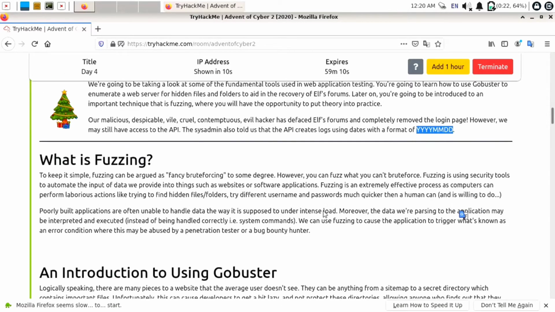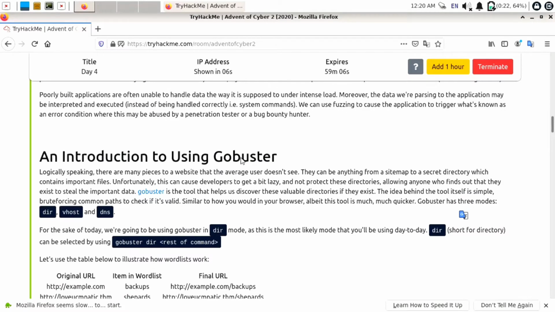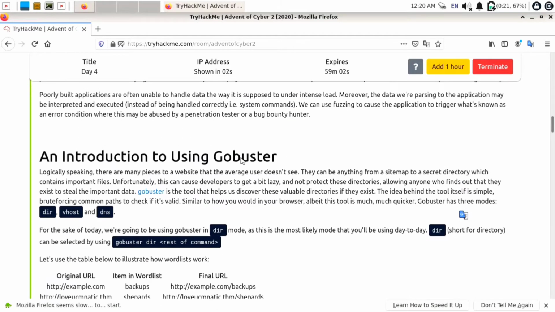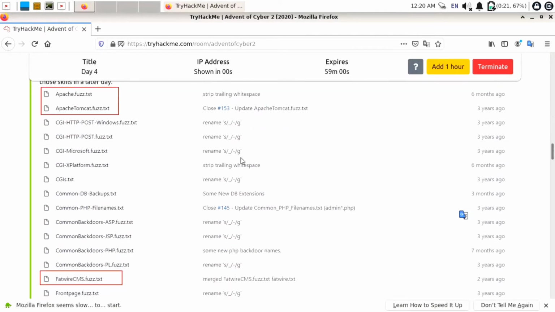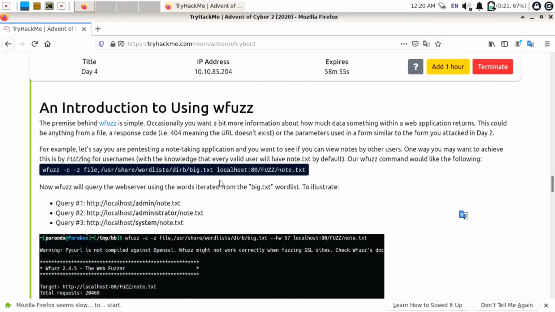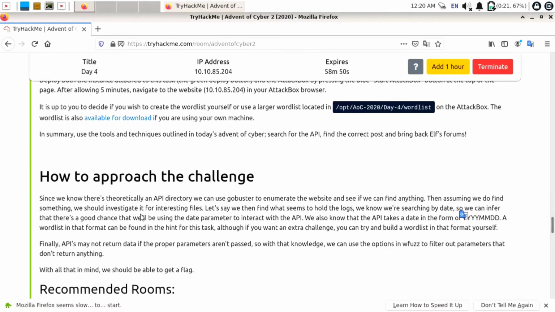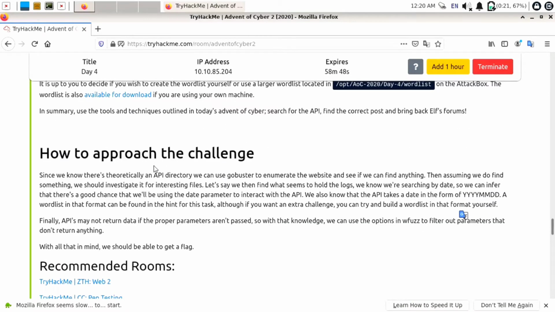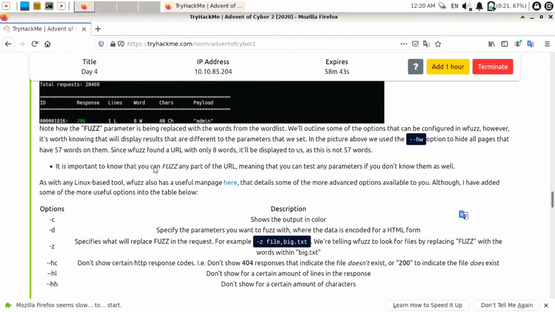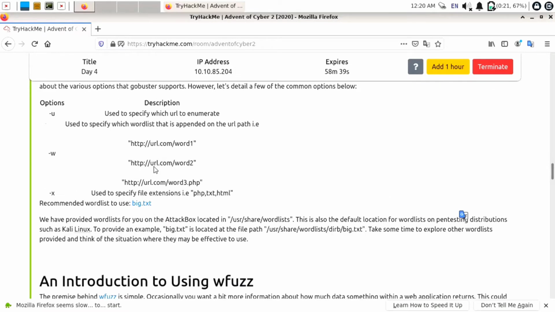So just refer to this. They have explained the theory part, what is fuzzing, an introduction to using GoBuster, what is GoBuster, and with an example how you can use GoBuster. And thereafter, they have explained how you can use wfuzz. What is wfuzz? By using wfuzz, we are going to brute force the parameters. Thereafter, how to approach the challenge. In this example, they have explained how you can approach any particular challenge or how you can solve this challenge. So we are just going to refer to this.